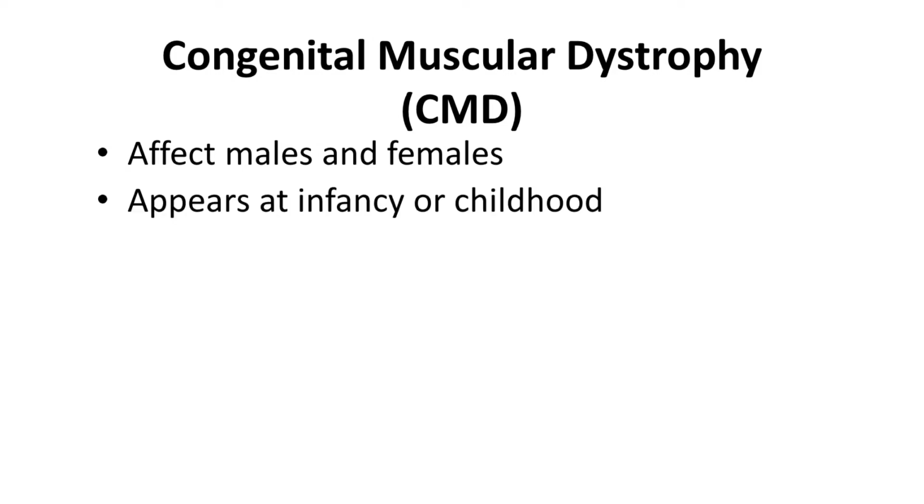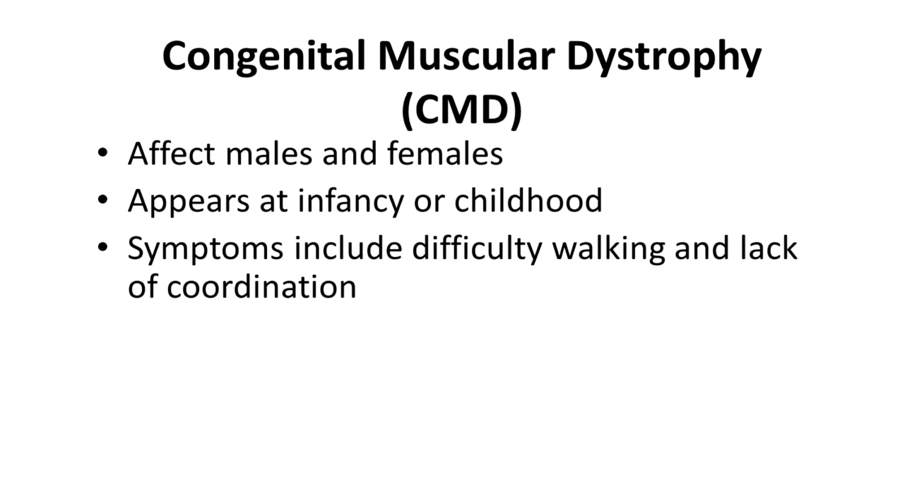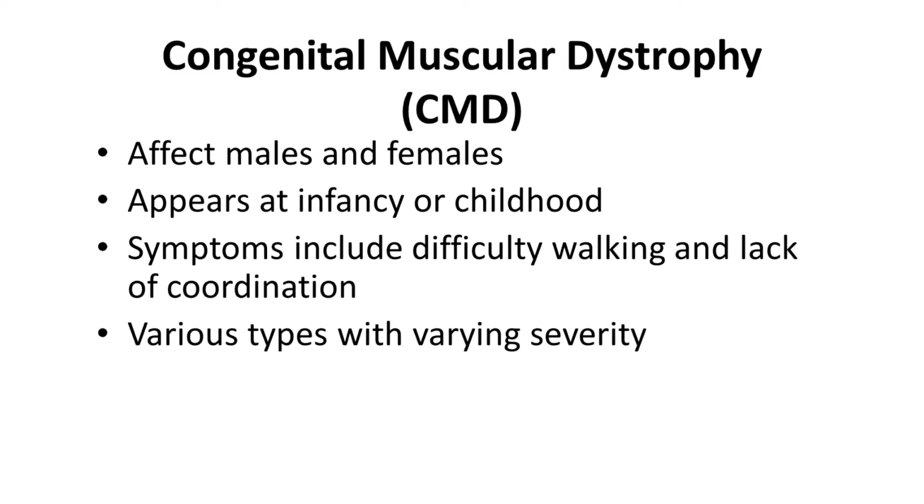Next is congenital muscular dystrophy. Congenital affects males and females. The condition appears at infancy or childhood, and symptoms of the disorder include difficulty walking and a lack of coordination. There are various types of congenital muscular dystrophy, each with varying severity. Congenital muscular dystrophy leads to a loss of mobility.